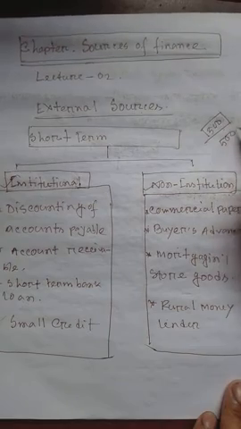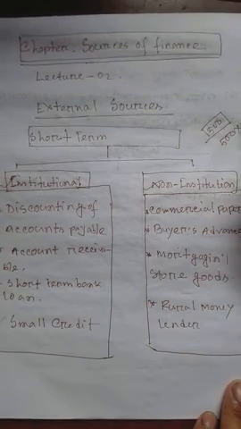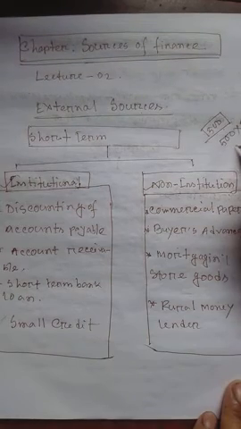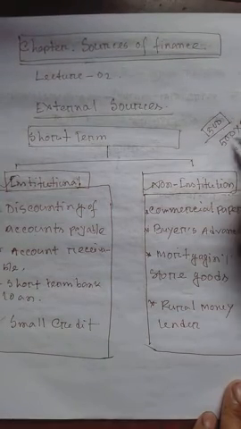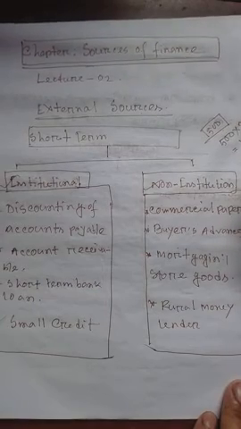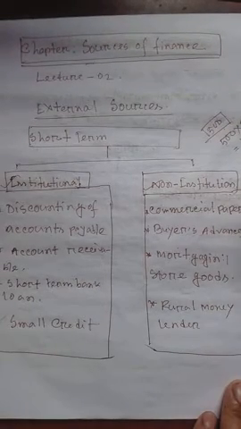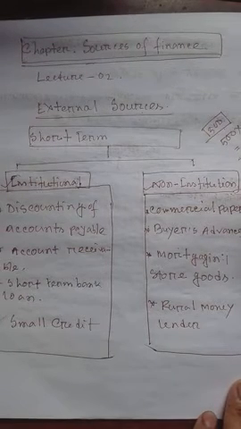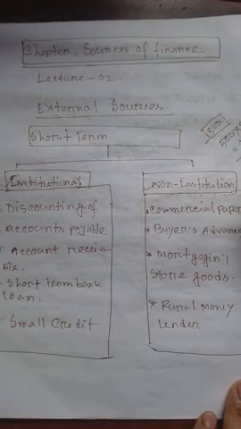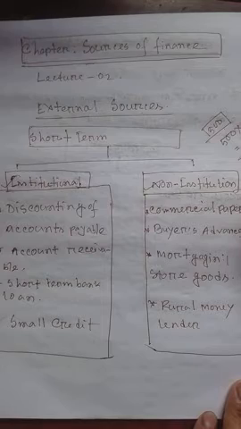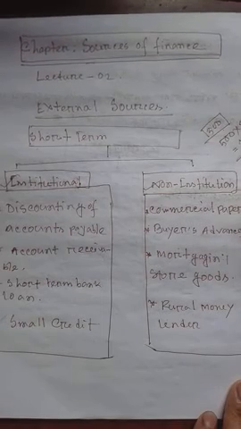Suppose on 500 taka there is a 3% discount, then he discounts 15 taka to the bank. So the seller of this bill can convert it to cash by discounting 15 taka, and he will get 485 taka.